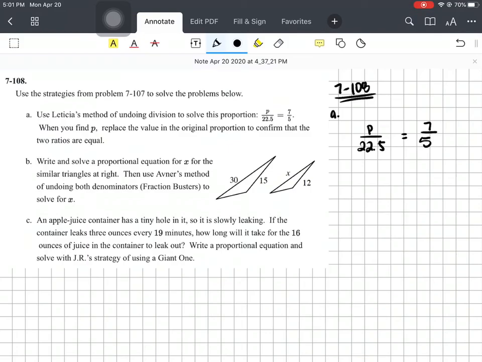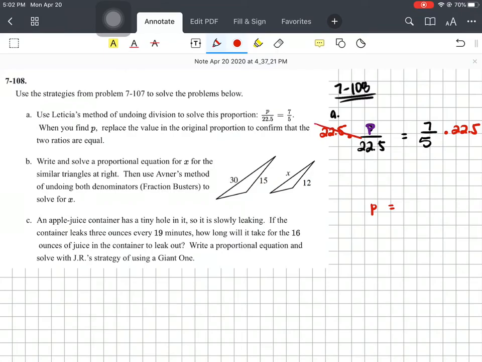Part A. Undoing the division. We have P. We want to solve for P. What is P being divided by, right? So this is only because it's being divided. If it was multiplied, you still do the inverse operation. You do the opposite, okay? So this says I want to find P by itself, right? What is near the P? It is dividing by 22.5. So to get rid of it, we do inverse operation. We do the opposite. Instead of dividing by 22.5, on both sides, we multiply by 22.5.